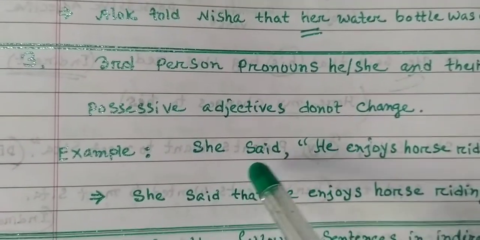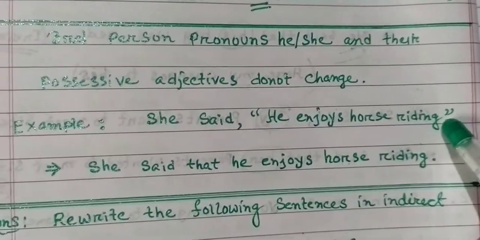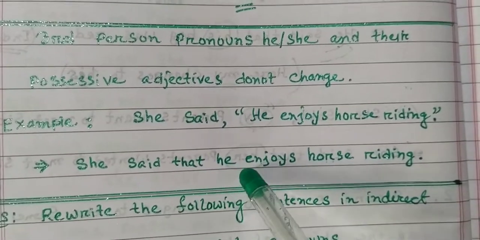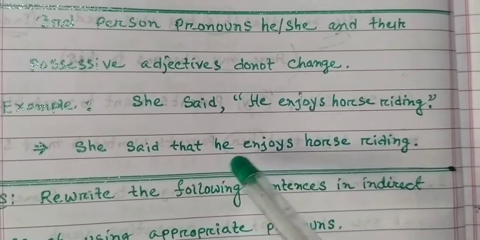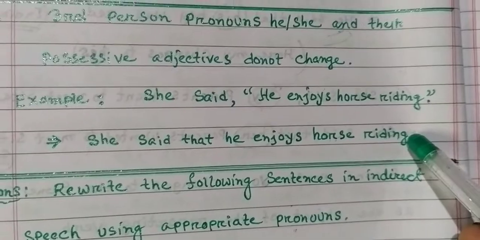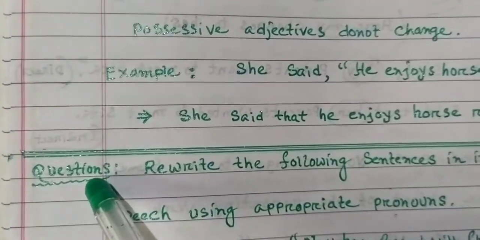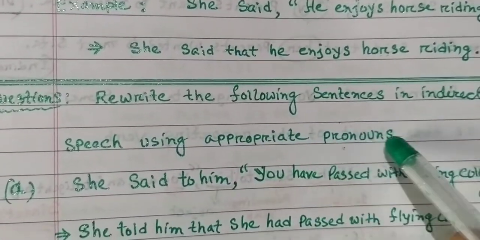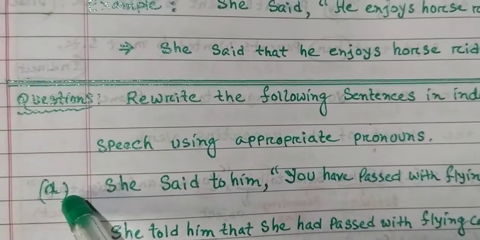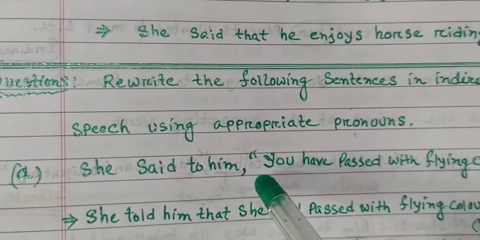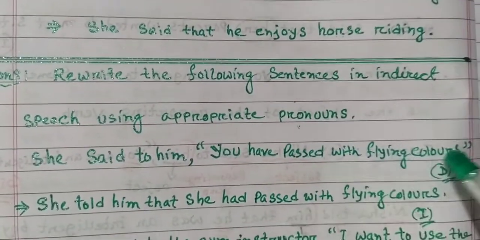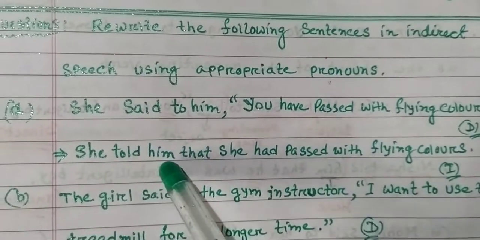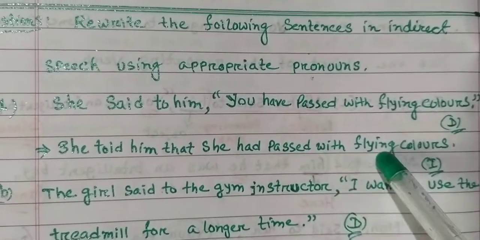Example, she said, "He enjoys horse riding." She said that he enjoys horse riding. He remains the same. Next, questions. Rewrite the following sentences in indirect speech using appropriate pronouns. Number A. She said to him, "You have passed with flying colors." Direct speech. So, she told him that she had passed with flying colors.